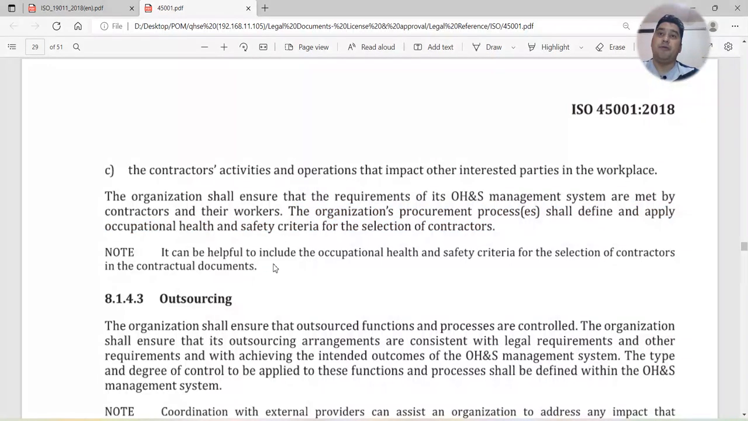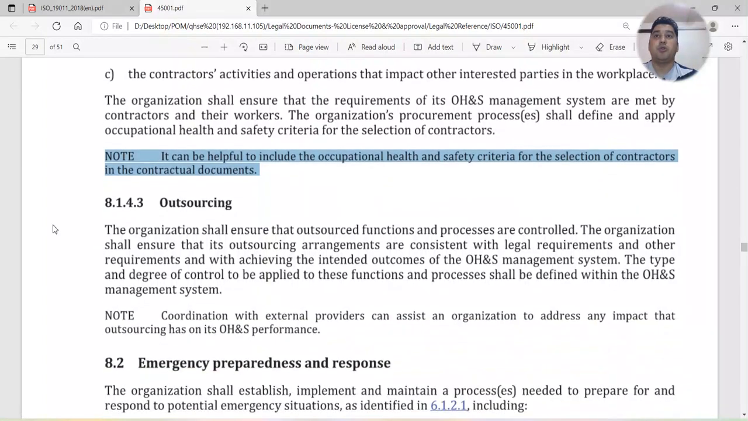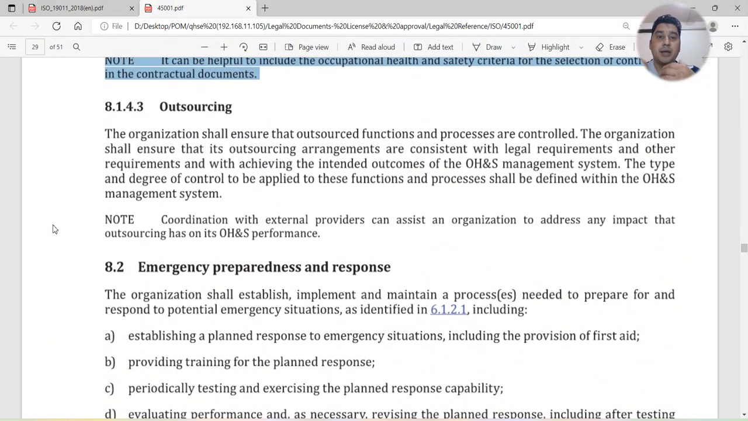Note, it can be helpful to include the occupational health and safety criteria for the selection of contractors in the contractual documents. Whenever you are starting any contract, make sure your health and safety related requirements are included in the contract also, so the contractors need to fulfill those requirements. It would be very easy for you to maintain health and safety and communicate with the supplier or contractor. Outsourcing, clause number 8.1.4.3. The organization shall ensure that outsourced functions and processes are controlled.